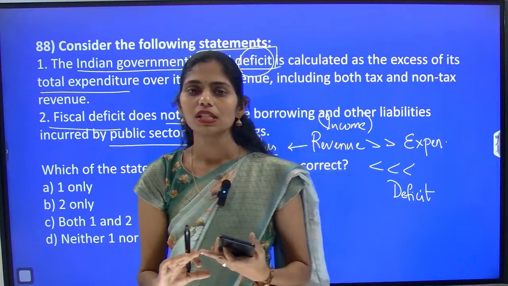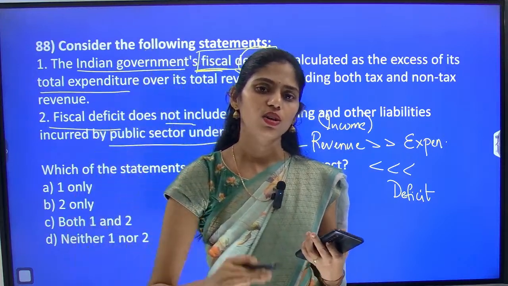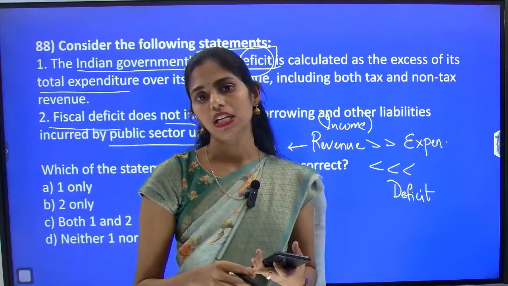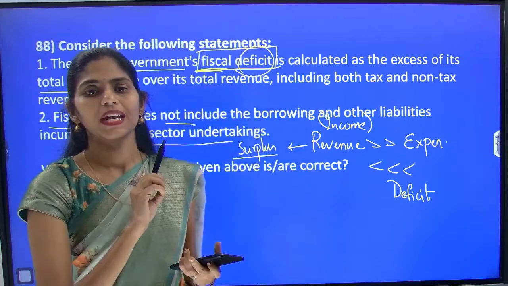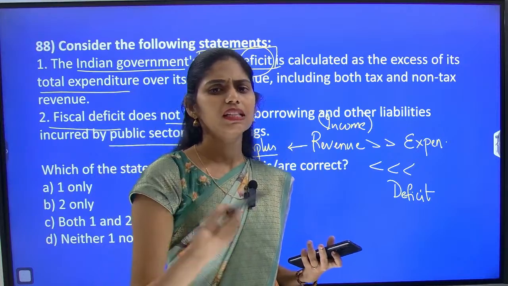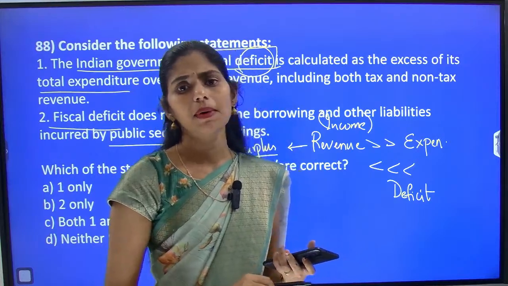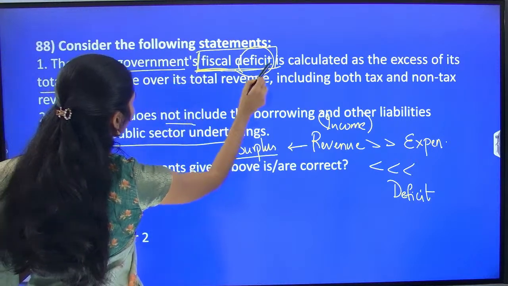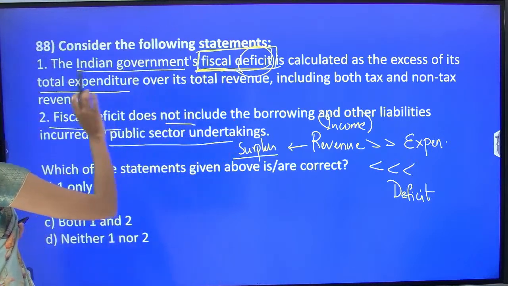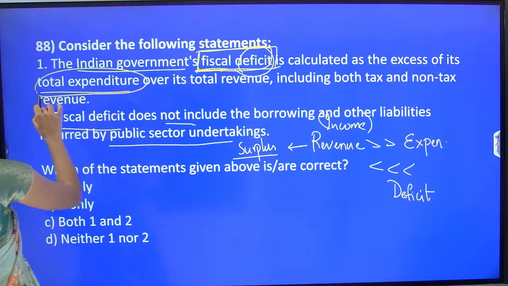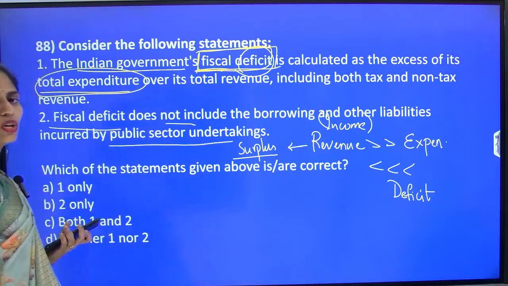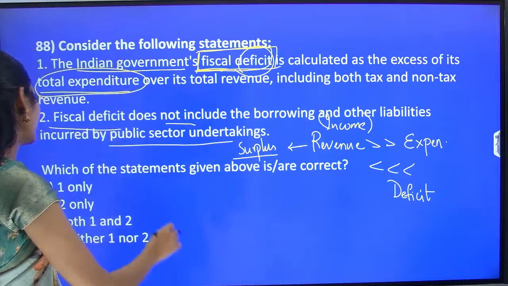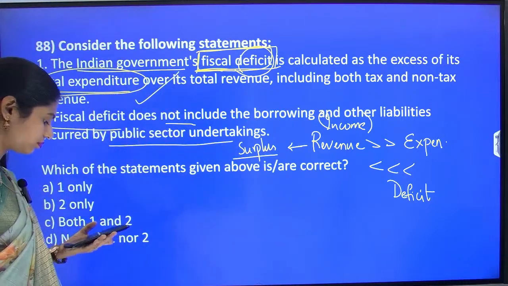Fiscal policy includes increasing or decreasing tax, or increasing or decreasing public spending, to maintain the stability of prices in the market, right? So here the Indian government's fiscal deficit is calculated as expenditure more than revenue, including both tax and non-tax. So this statement is absolutely correct.